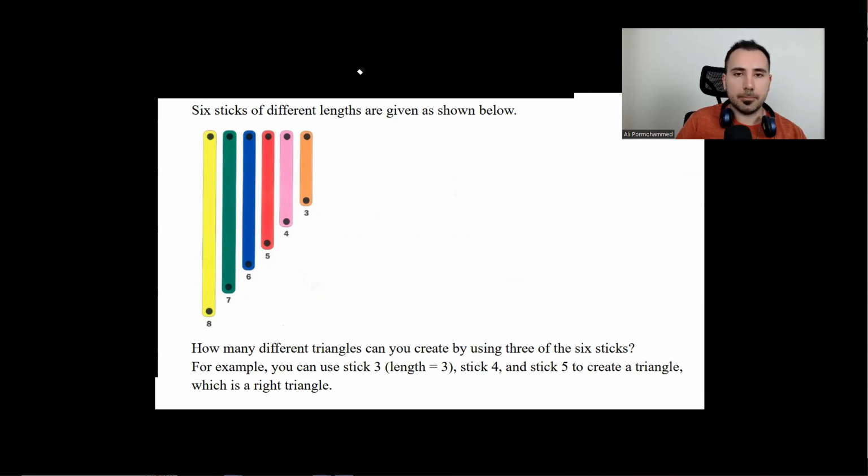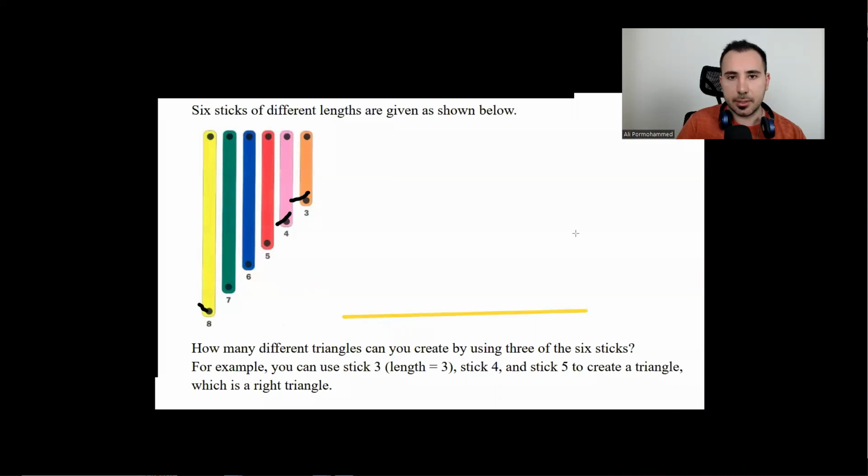So for example, if I select 5, 6, and 7, is it possible to make a triangle with these? Is it possible for all of them? Well, not for all. What if we have 8, 3, and 4? 8 would be this one. It would be really large.